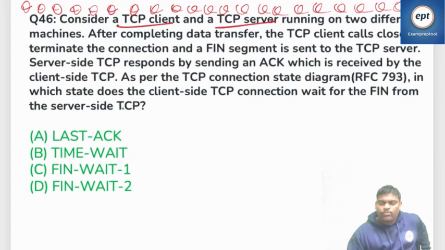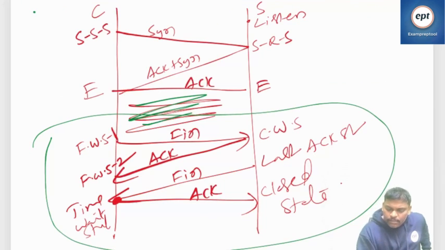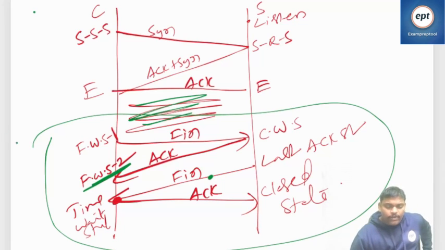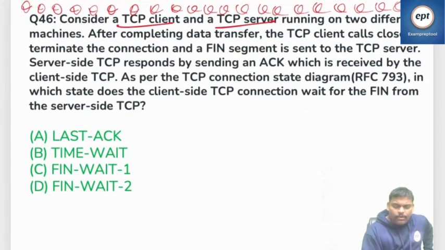The client is waiting for the FIN coming from the server side. After sending the ACK, it waits in FIN_WAIT_2 to get the FIN from the server. I think the answer is FIN_WAIT_2.